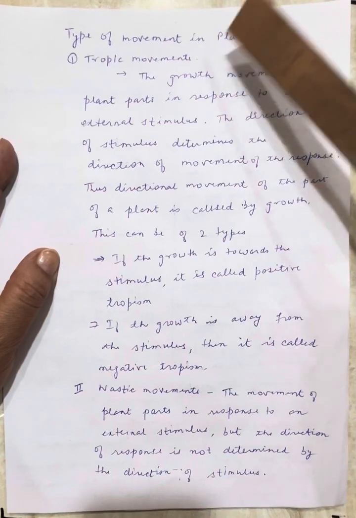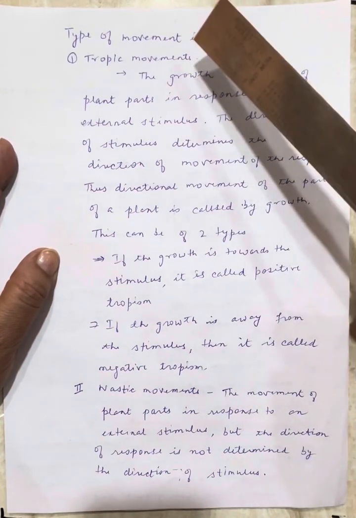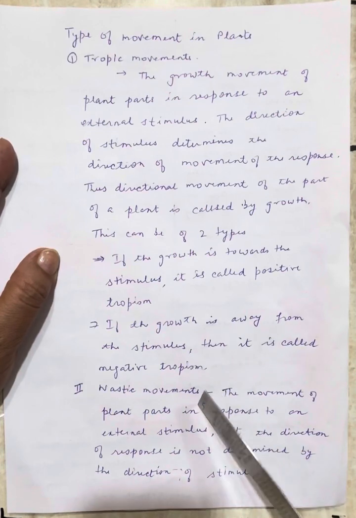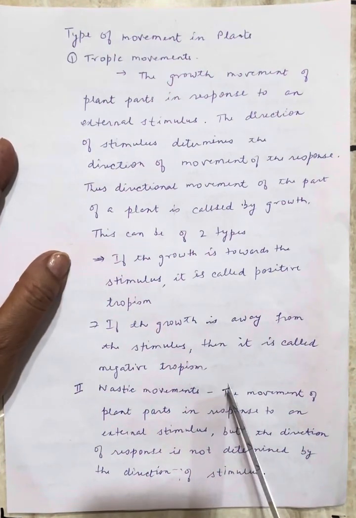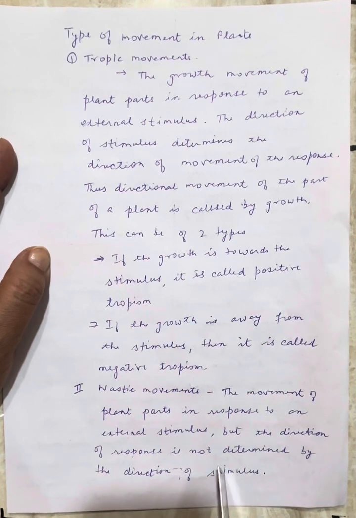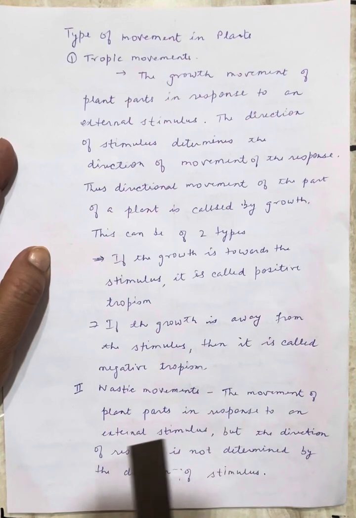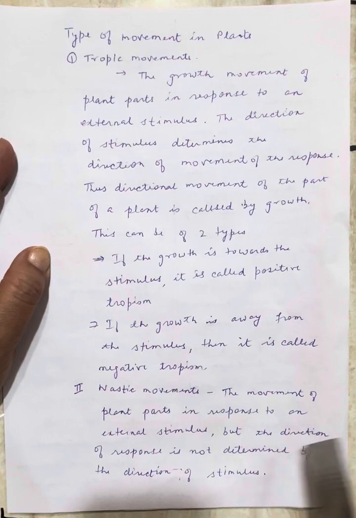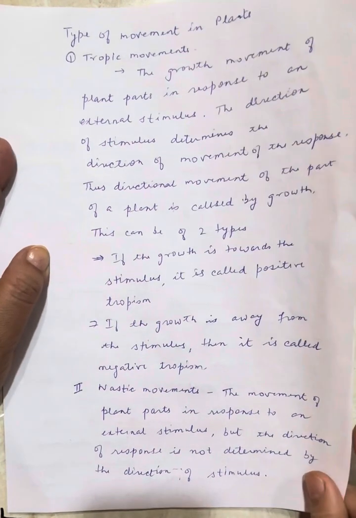Then there are nastic movements. One is tropic movement and the next is nastic movement. This movement is independent of growth. It is the movement of the plant parts in response to an external stimulus, but the direction of response is not determined by the direction of the stimulus. Okay, here the movement of the plant parts in response to an external stimulus, it may be our hand or touch, but the direction of response is not determined by the direction of the stimulus.